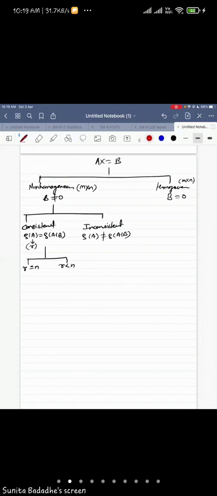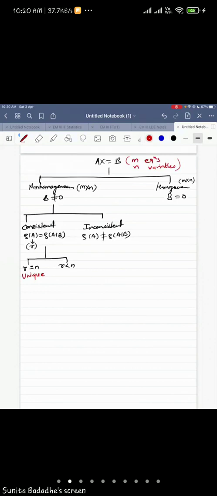Now if R is equal to N, how many solutions do we get? N means the number of variables. So here we have M equations and N variables. If you have rank equal to the number of variables, what is the solution type? Trivial, non-trivial, we talk about those in the case of homogeneous, not here. If R is equal to N, which is the number of variables, we get a unique solution. Not trivial, unique solution. The words trivial or non-trivial we use only for the homogeneous system.